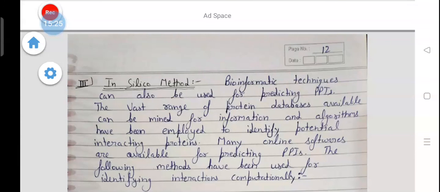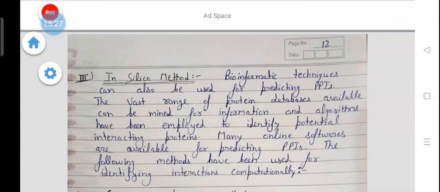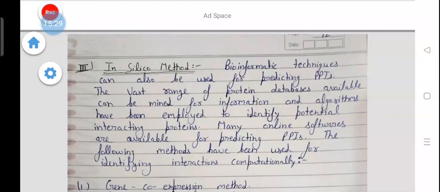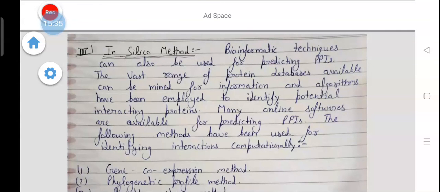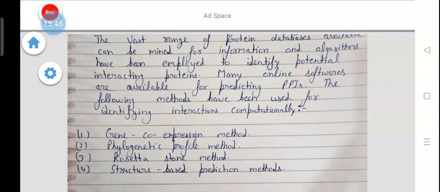And the last method is the in silico method. The bioinformatic techniques can also be used for predicting protein-protein interactions. The vast range of protein databases available can be mined for information, and algorithms have been employed to identify potentially interacting proteins. Many online software tools are available for predicting protein-protein interaction.